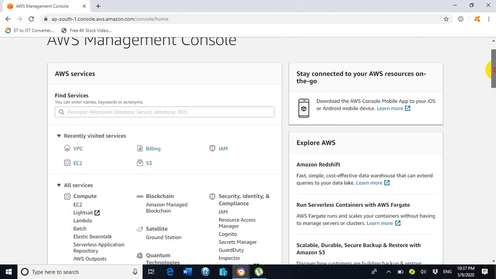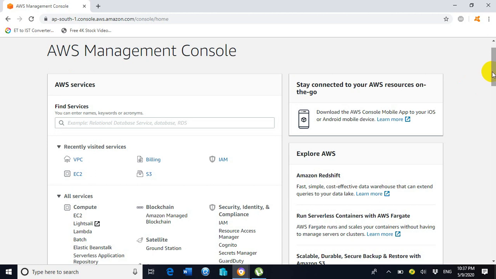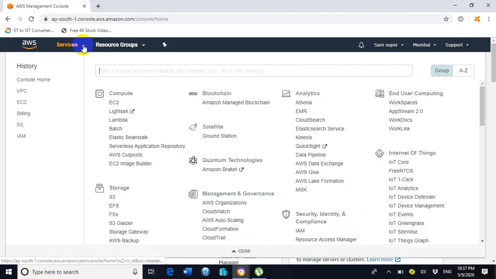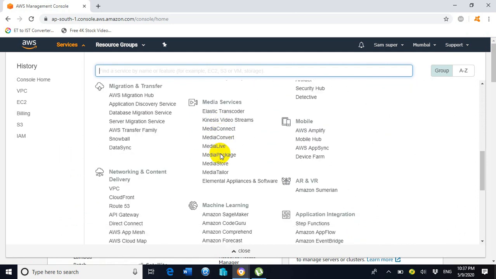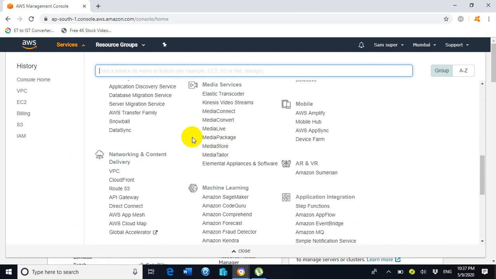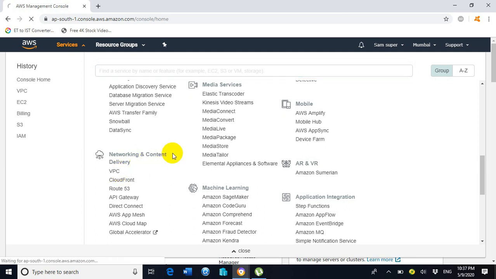Now we need to click on services on the top. Under services we go to the heading networking and content delivery, and inside it we select VPC.